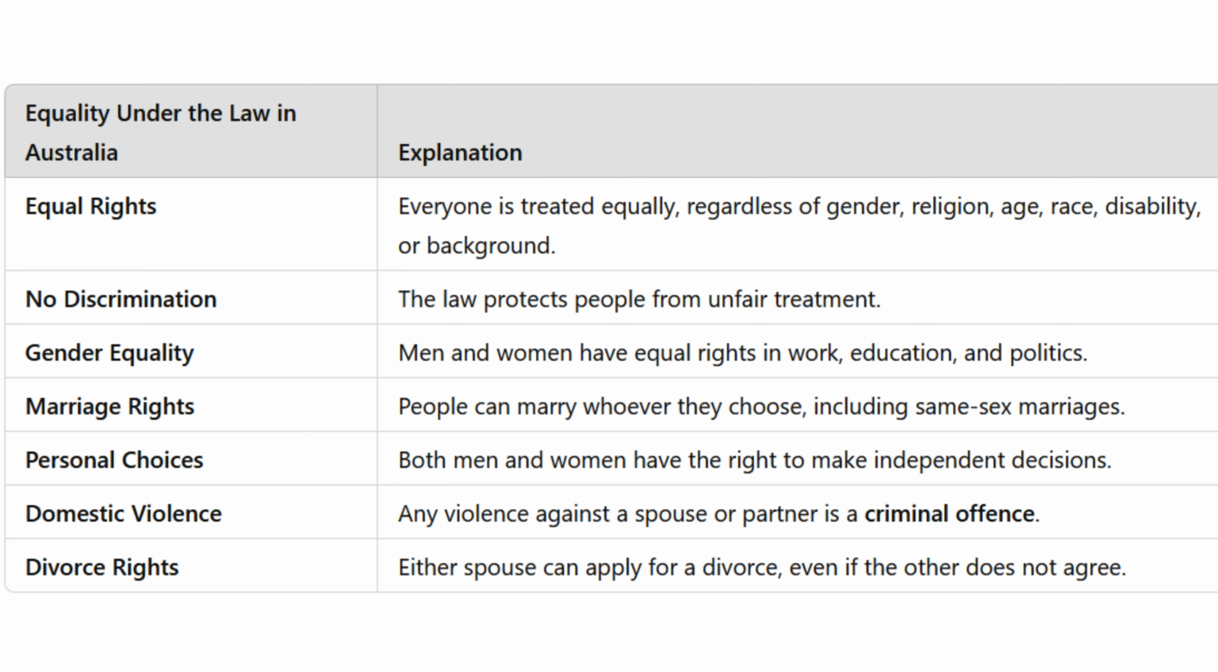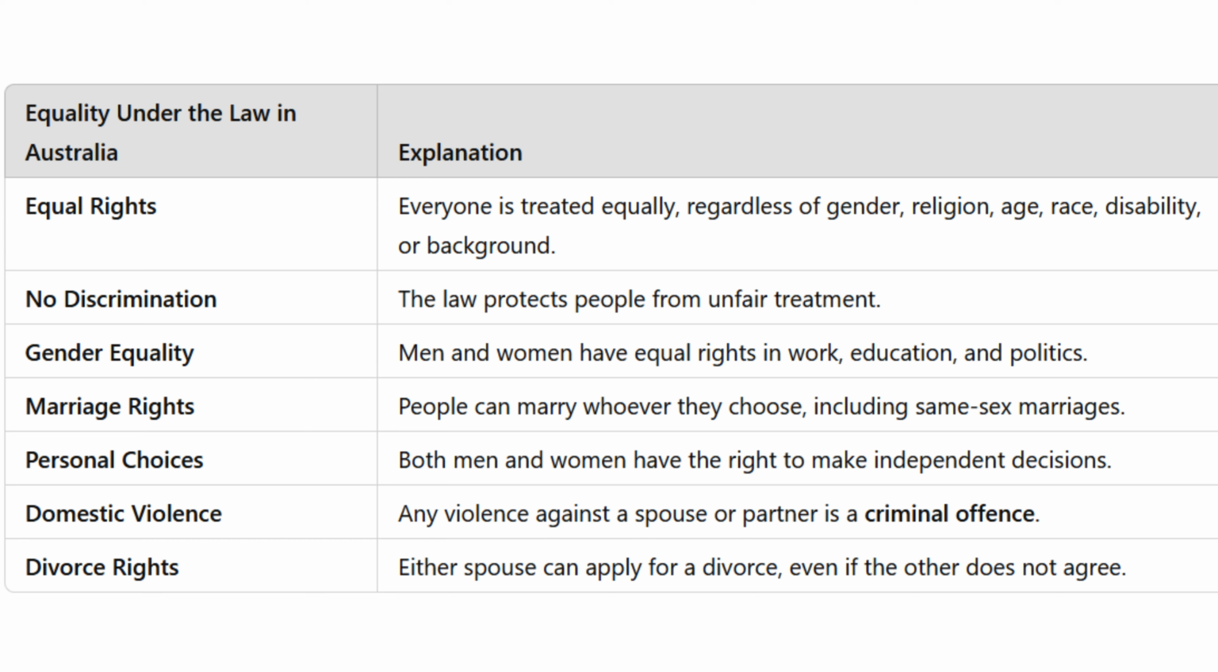Equality is a fundamental part of Australian society, but what does it actually mean? Let's take a closer look. In Australia, all people have equal rights, regardless of their gender, age, religion, disability, race, or background. The law ensures that no one is given special treatment or discriminated against. Men and women have the same rights and opportunities, whether it's education, employment, voting, or even joining the police or military. Discrimination based on gender is illegal.